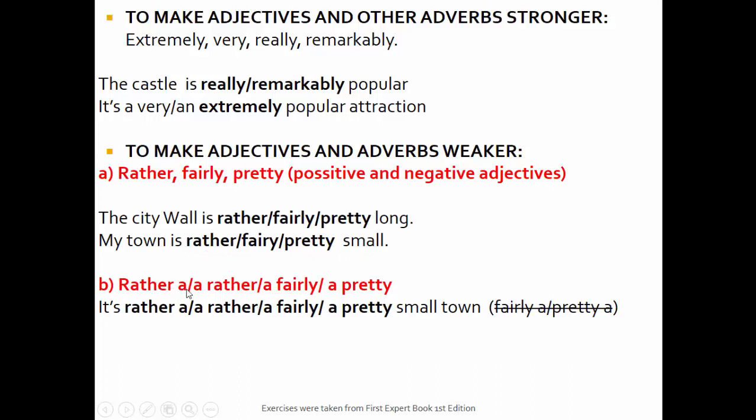Rather a, or a rather, a fairly, a pretty. It is rather a, or a rather, a fairly, a pretty small town. We cannot say fairly a, pretty a. We should put the indefinite article before them.